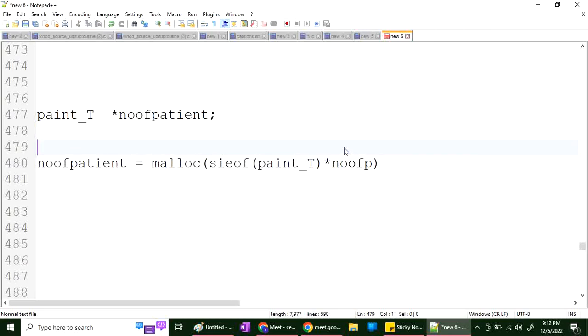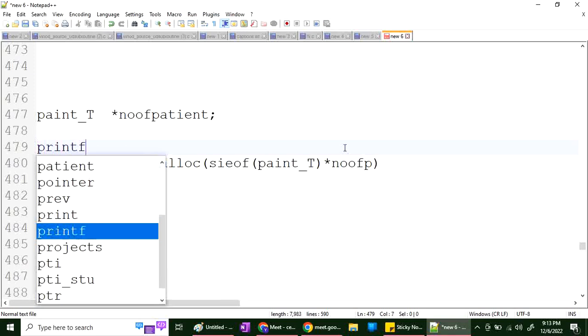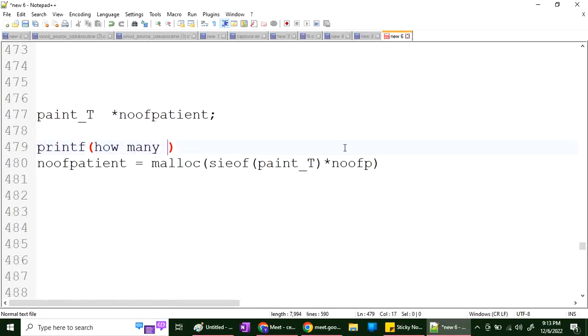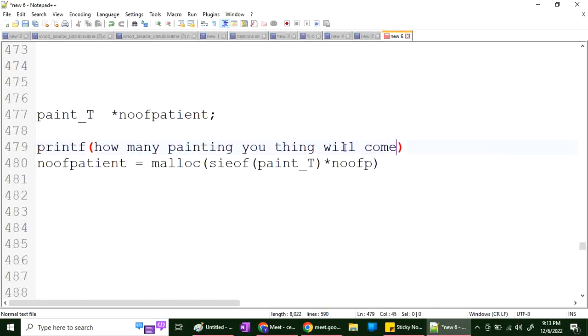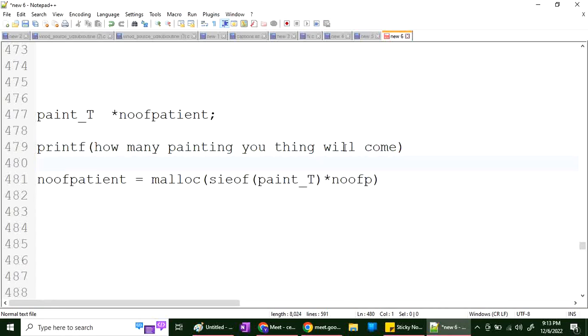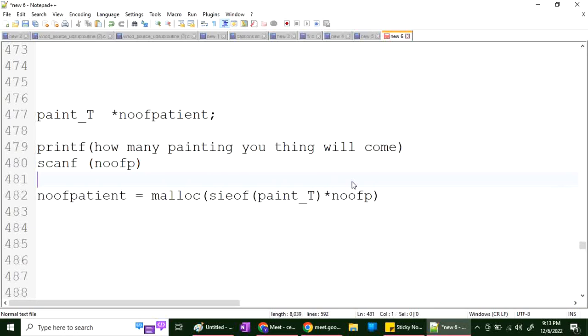So what we can do is either we can ask the user. We can say to the user, okay, how many patients do you think will come? Even the user doesn't know how many will come, but as per his understanding, he will say this much will come. Then you can allocate that much memory, but the problem is still the same. If more come, then what?